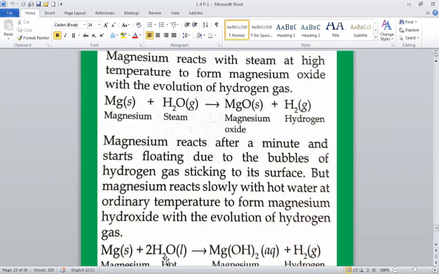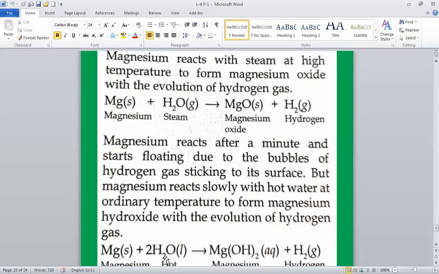Magnesium reacts with steam at high temperature to form magnesium oxide with the evolution of hydrogen gas. So all metals react with water to liberate hydrogen gas. Mg plus H2O gives MgO plus H2.